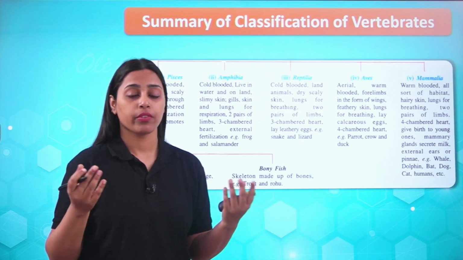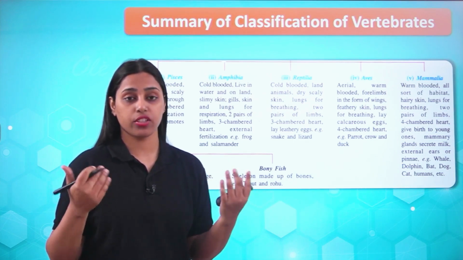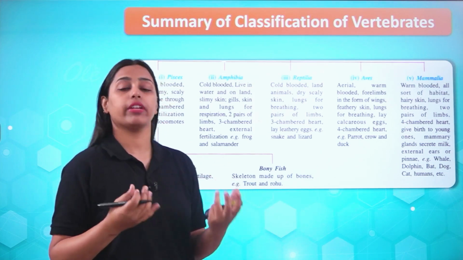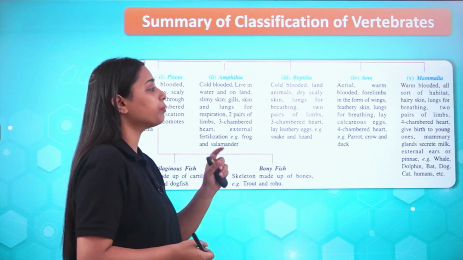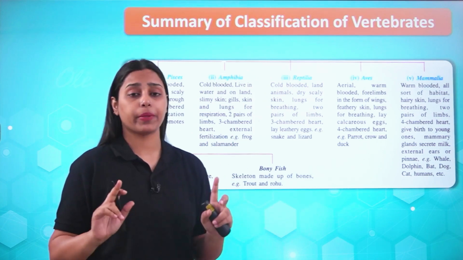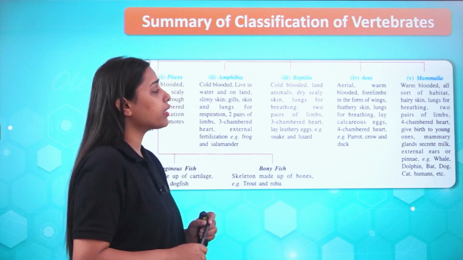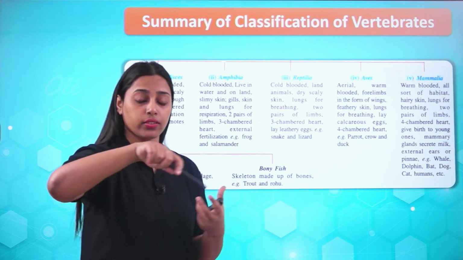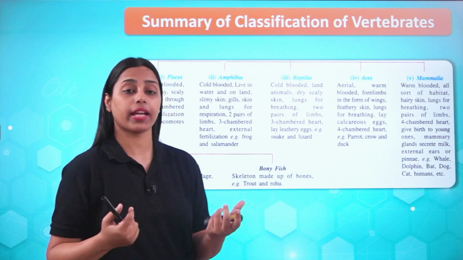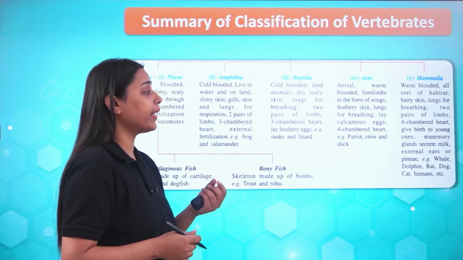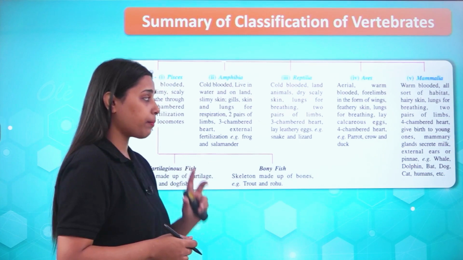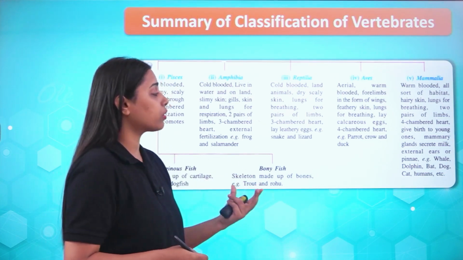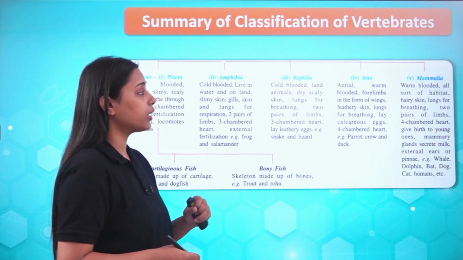Like in winters, we do not change our internal temperature, we just adjust to prevent ourselves from extreme winter or summer conditions, but internal body temperature is maintained. Four limbs in the form of wings are present. Feathery skin is there. A feather-like exoskeleton is present. Feathers are used for flying purposes. Lungs for breathing. They lay calcareous eggs. Four-chamber heart is there. Four-chamber means two ventricles, two auricles. Parrot, crow, duck, all fall under this category.